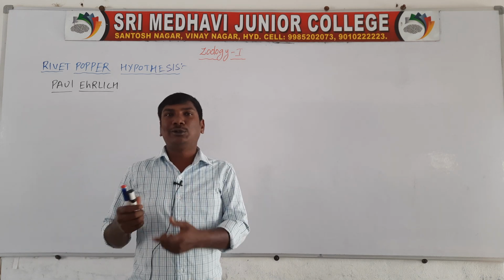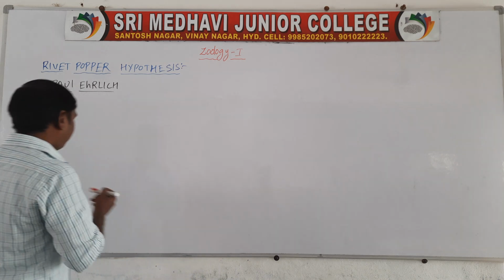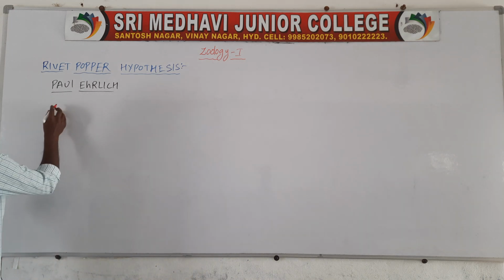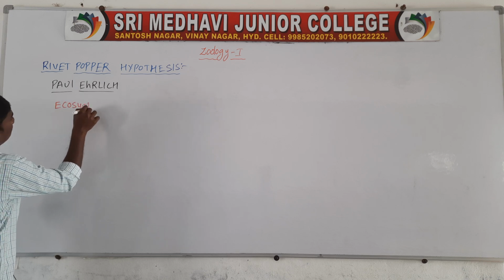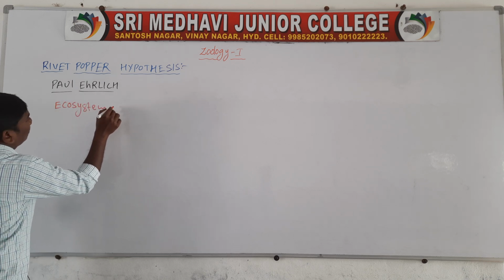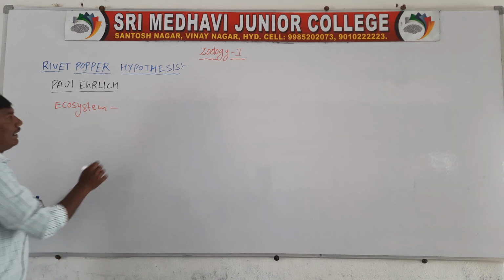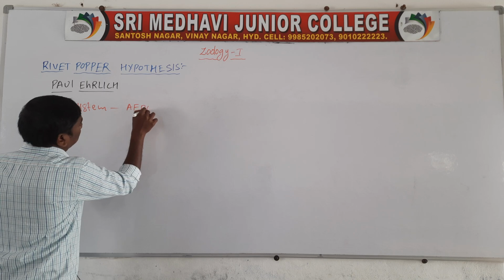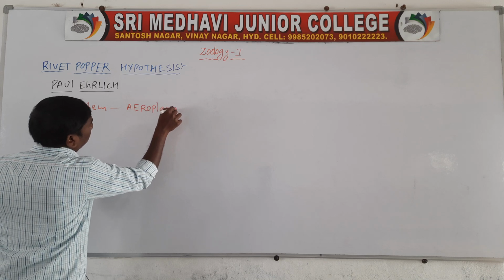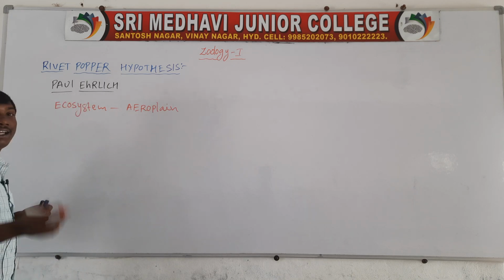Rivets of the aeroplane. First of all, ecosystem. The ecosystem is compared to the aeroplane.